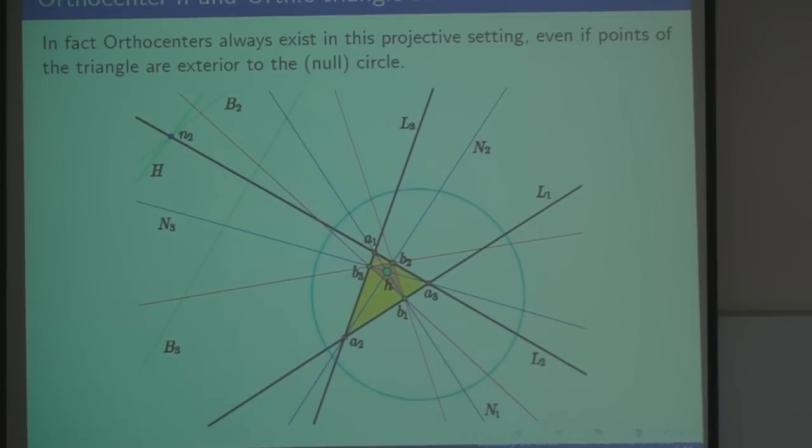Okay, we can do a few other things. We can talk about the dual of the orthocenter. That's the ortho line, H up there. We can also look at the base of the altitudes, B1, B2, and B3. And we can also find their duals. Generally in this subject, whenever you have an object, you should look at what its dual looks like. So the dual of B3 would be this line here. The dual of this one might be a line that's so far out over here that we can't see it.